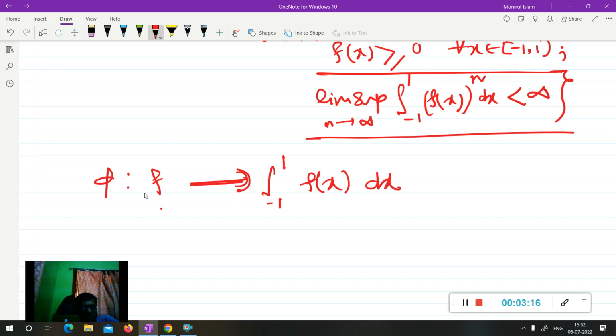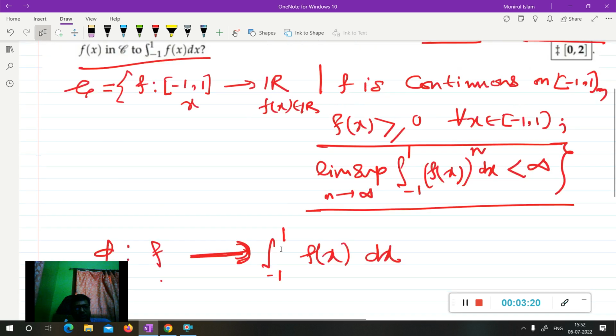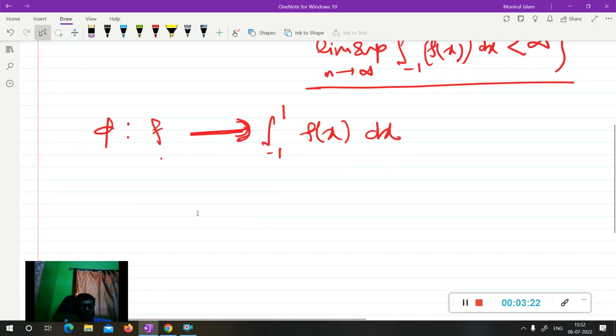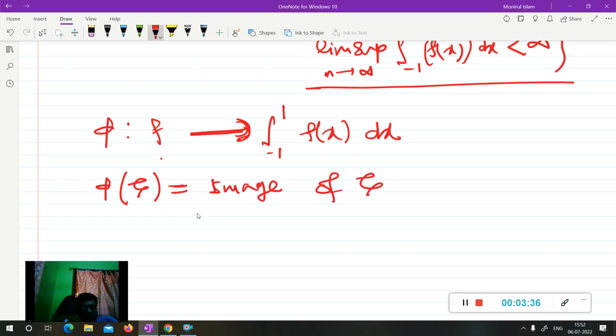So it is asking what is the image of script C under phi, that is, what is this set.